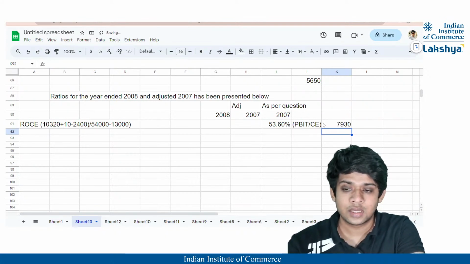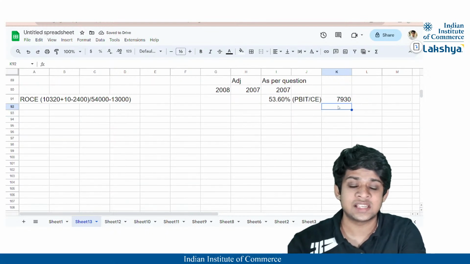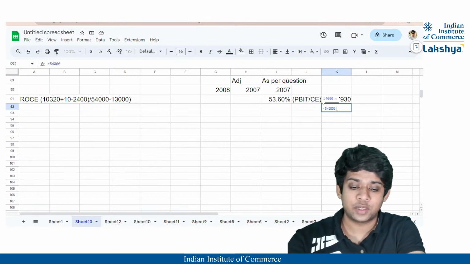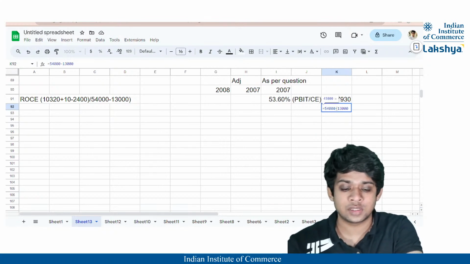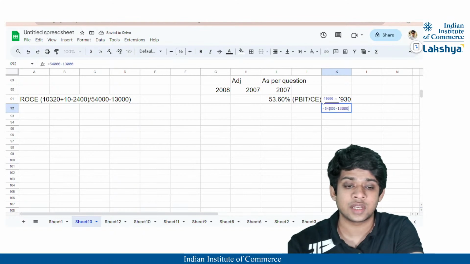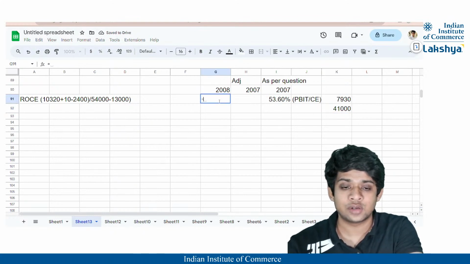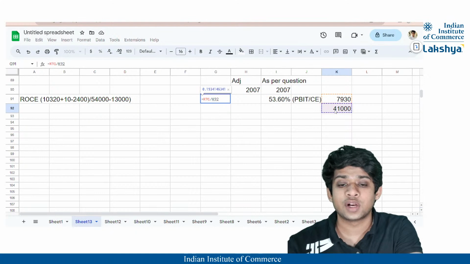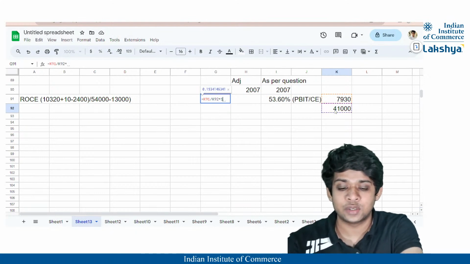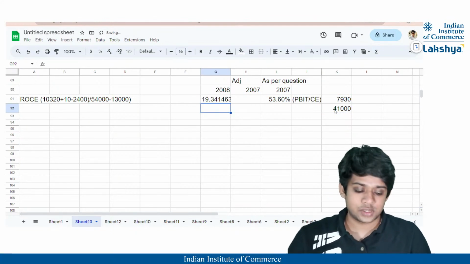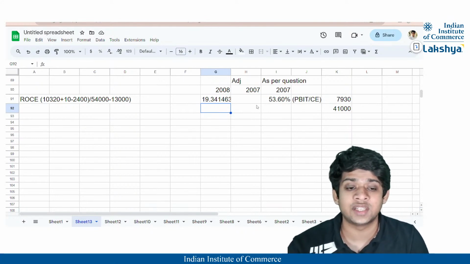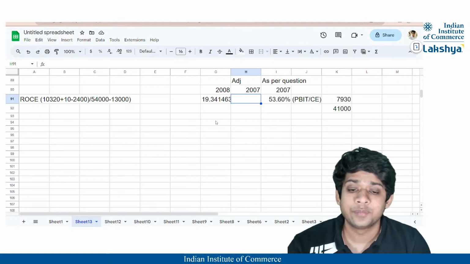So my profit before interest and tax will be 7,930 and my capital employed will be 54,000 minus 13,000. That is 41,000, correct? So here guys, my 2008 return on capital employed will be profit before interest and tax divided by the 41,000, which is capital employed, into 100. So I will get it in percentage, that is approximately 19.3%.